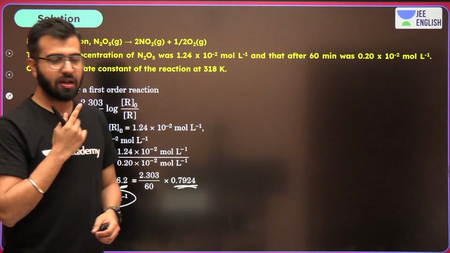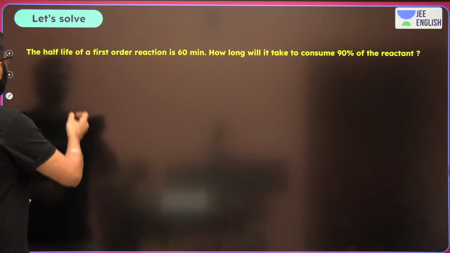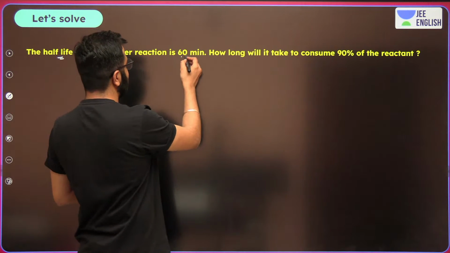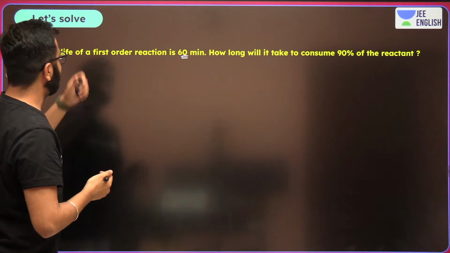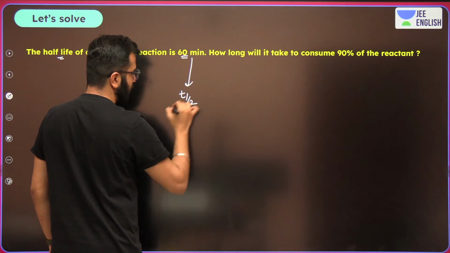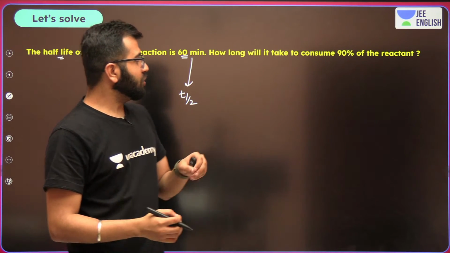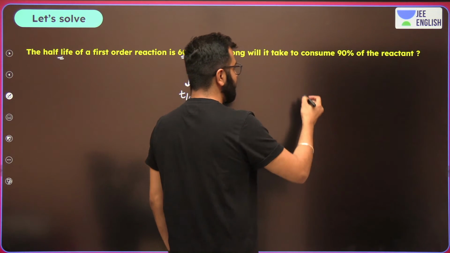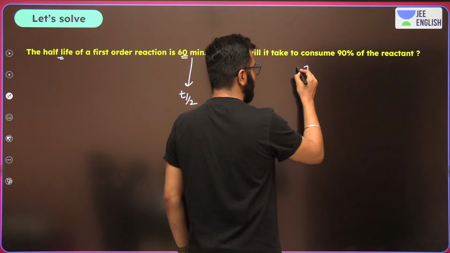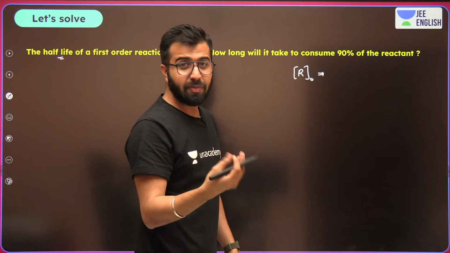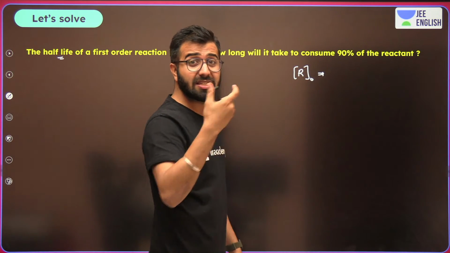Yes. Amazing. And now let's calculate: the half-life for a first order reaction is 60 minutes. How long will it take to consume 90% of the reactant? So let's say I started with R0. When we are talking about 90% of the reactant, that means the leftover reactant is going to be just 10%.